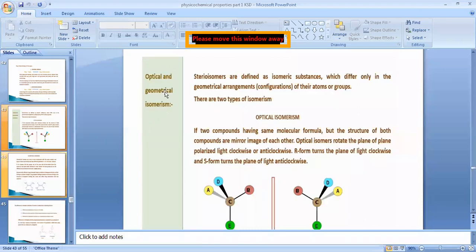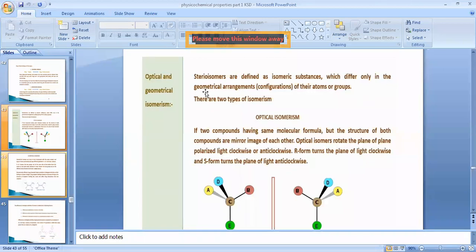Before we move towards the type of isomerism, we are going to discuss the definition of stereoisomer. Stereo means steric factor: the structure of the molecule in space, what type of three-dimensional structure that molecule is going to exert, and how it is going to change the structure of the molecule. These types of isomers are defined as isomeric substances. Isomers means same molecular formula but different structural formula, so they are going to have some structural differences between them.